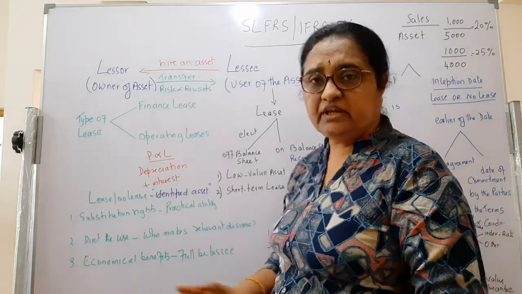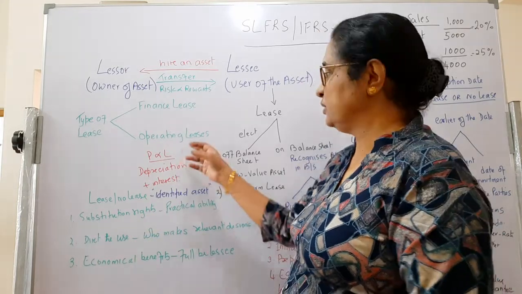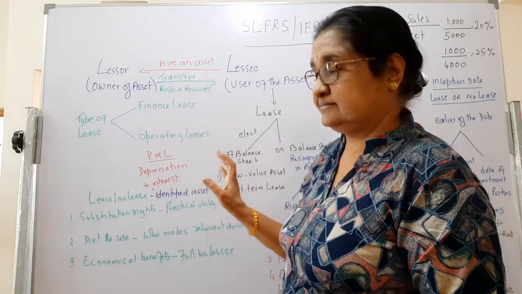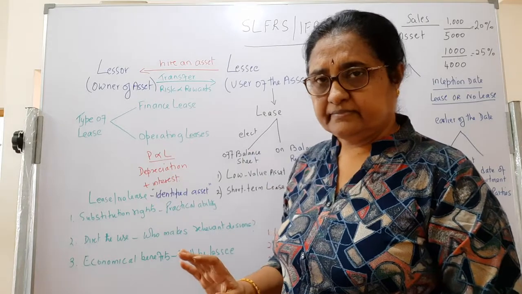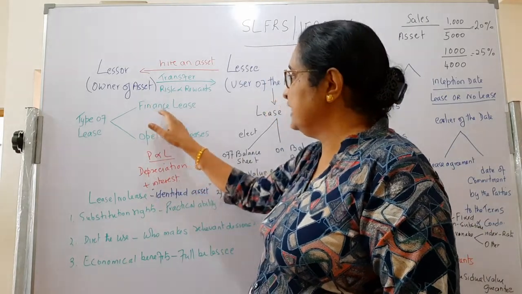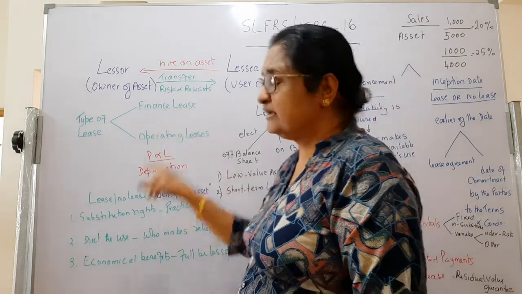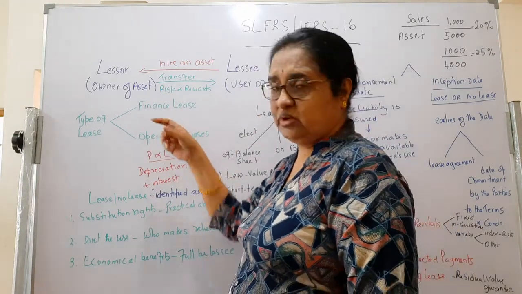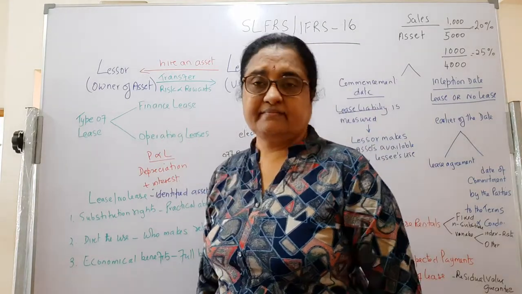With operating leases, you need not recognize it; you treat it as a hire rental and pay the rental, and you need not recognize it in the lessee's books. Lessor accounting is different; he will recognize the asset. But the lessee has the option of recognizing or not recognizing the asset. If it is a finance lease, he has to recognize. If it is an operating lease, he need not.